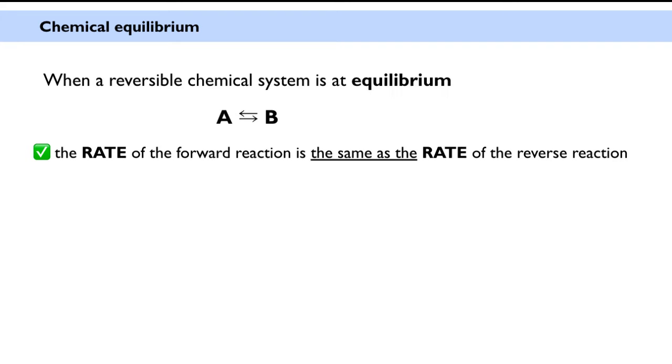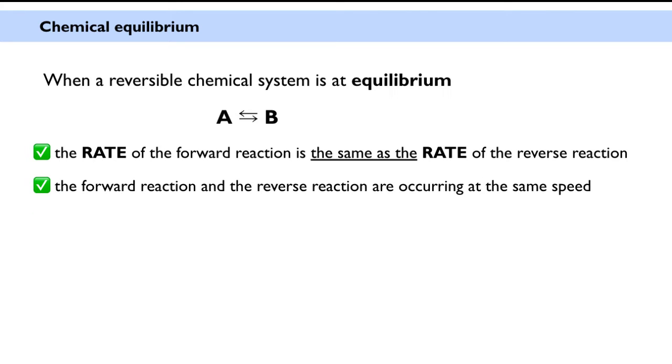We would call this chemical system at equilibrium when A becoming B and B becoming A are occurring at the same rate.